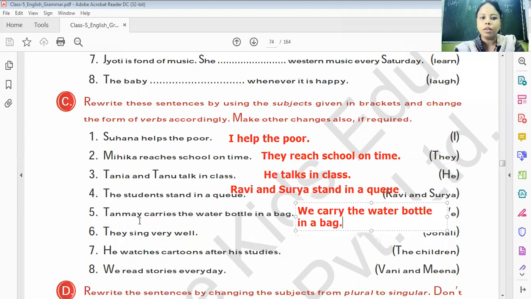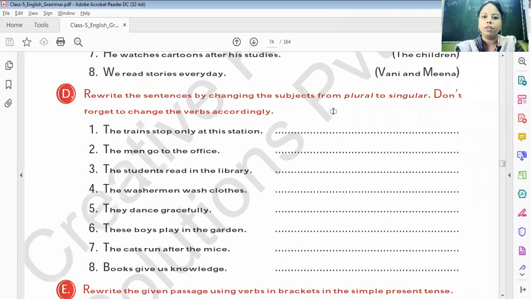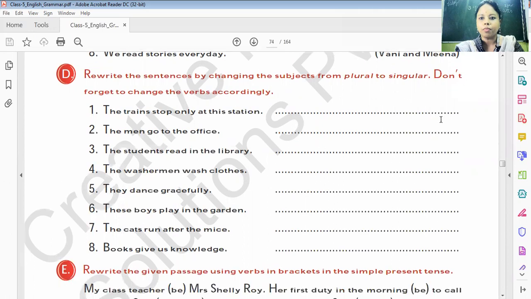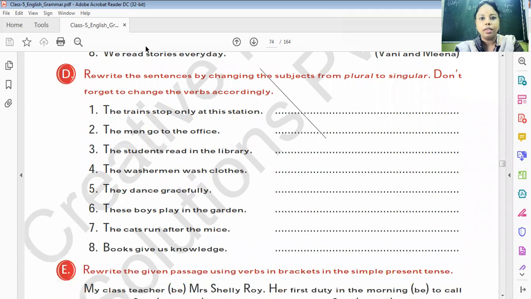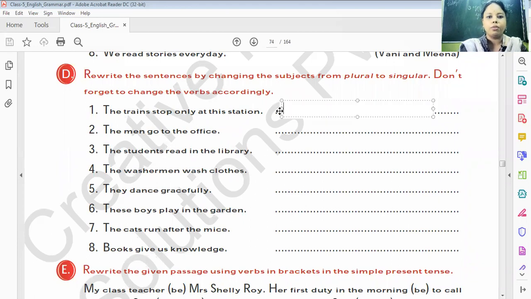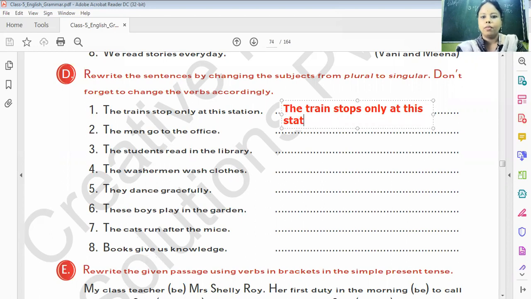I hope that you understood. Complete the rest of the questions by yourself. Next is rewrite the sentences by changing the subject from plural to singular. Don't forget to change the verb accordingly. Here we have to change these sentences from plural to singular. The trains stop only at this station. So the answer will be: the train stops only at this station. Understand? You just have to change the subject from plural to singular.